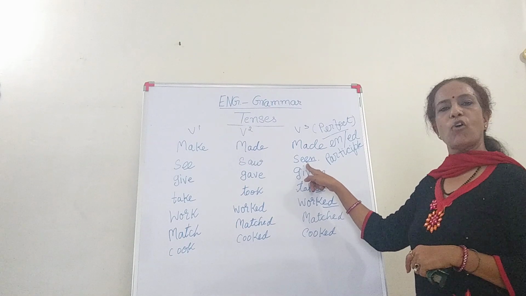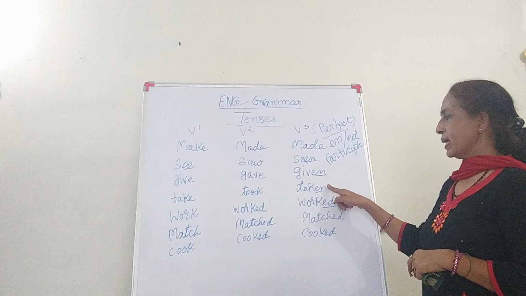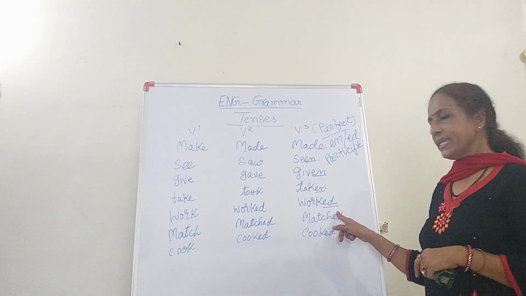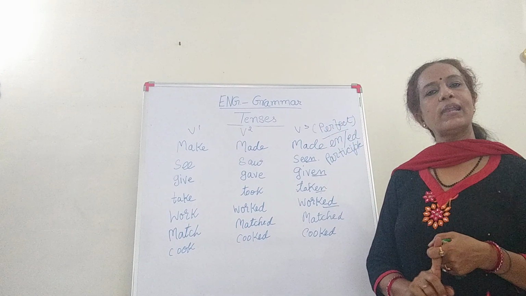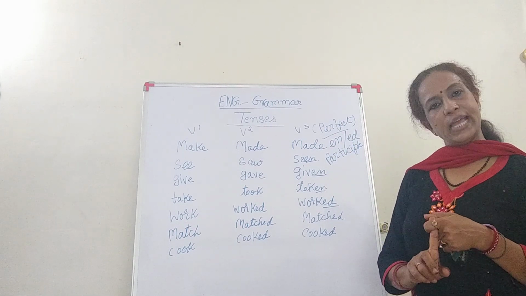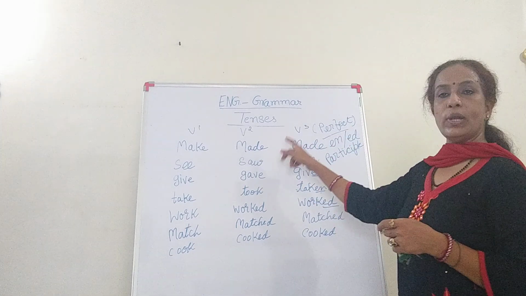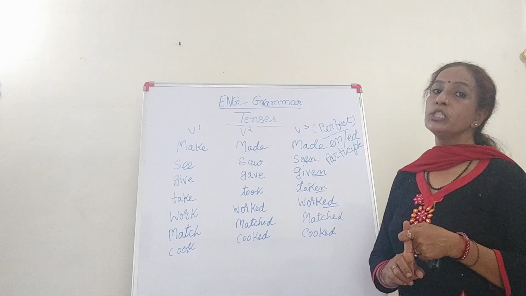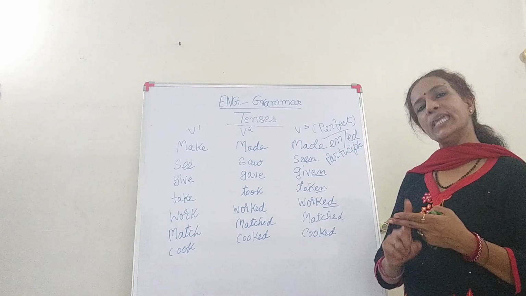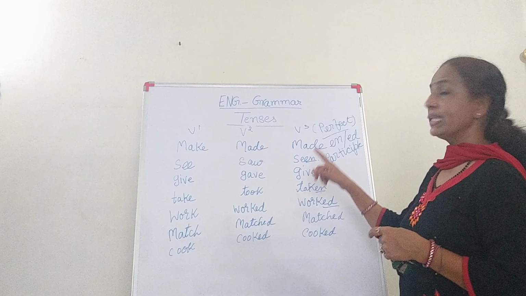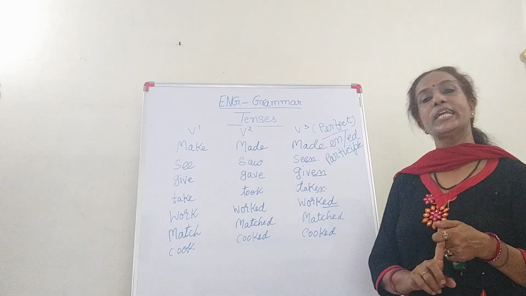Because the third form, V3, ends with en, and a few verbs end with ed. Then which subject goes with will and shall? I told you only I and we go with shall, and the others, you, they, he, she and it, go with will. So I and we go with both will and shall.